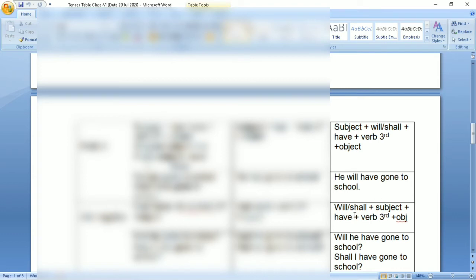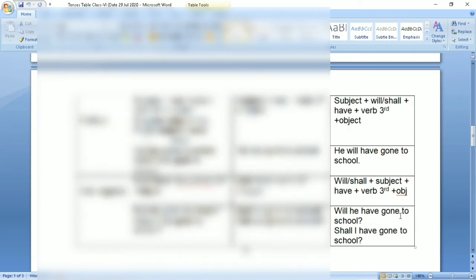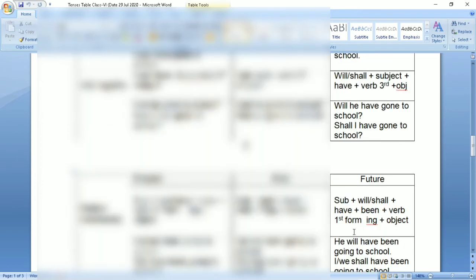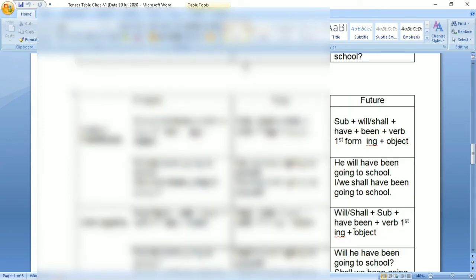Now about interrogative sentence: will or shall plus subject plus have plus verb third form plus object. Example, will he have gone to school? Shall I have gone to school? Now let us do future perfect continuous, that is the last one.